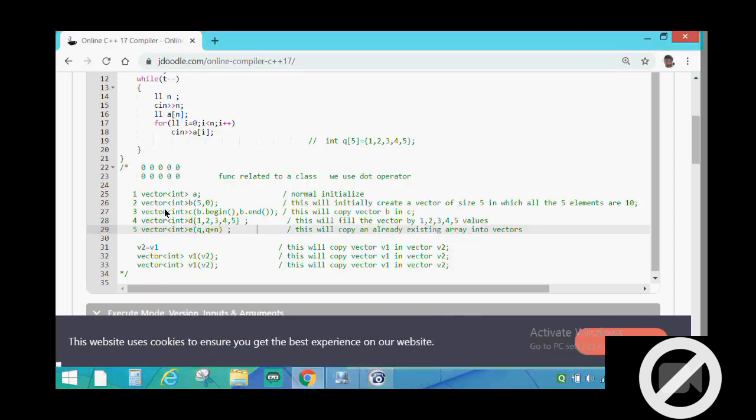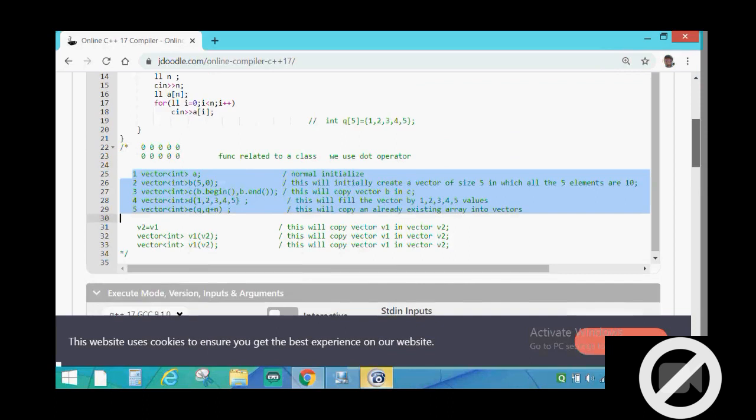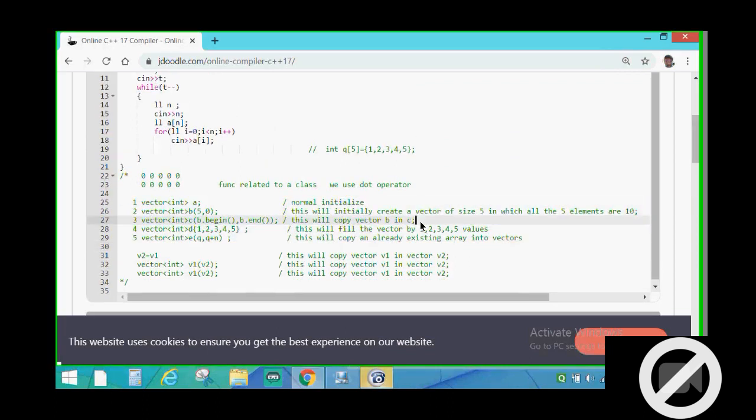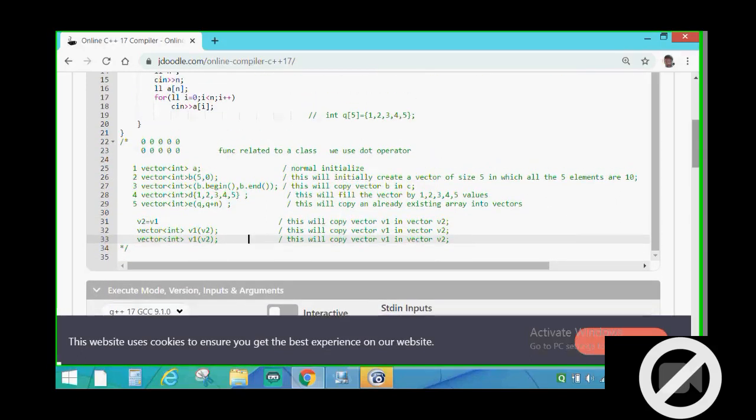Now, just before clearing the doubts, I told you 5 different methods to initialize and declare the vector. Now it's time to copy a vector. There was one method in which it is common that I have copied the vector b into c. So this will be included here, but there are more methods to copy vector b into c.